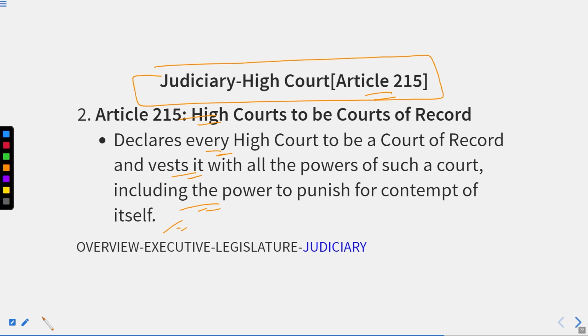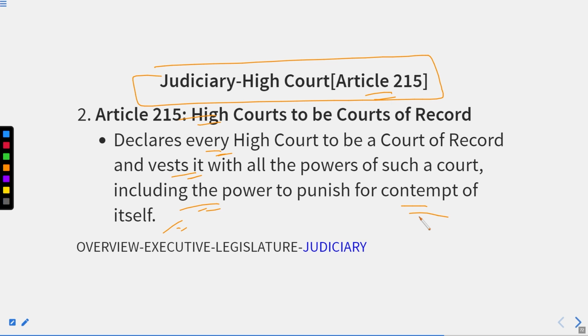If in between the proceedings an order has been given to a person or authority to be followed, and the person or authority is not ready or not able to follow it, then the court could use this record as evidence against that person or authority, or punish them for contempt of court. It means the court has asked you to do something which is legally binding, but you denied doing it. The same power vests with the High Courts.